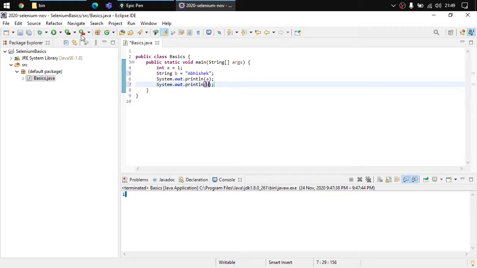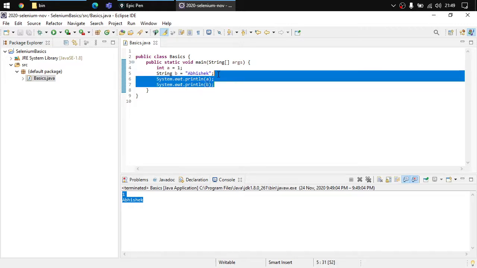Now if I run this code, what will happen? You would notice that it is printing 1 Abhishek. This means that all the information that we have stored here will be printed, right? Now, what if I want to print some information which is hard coded?